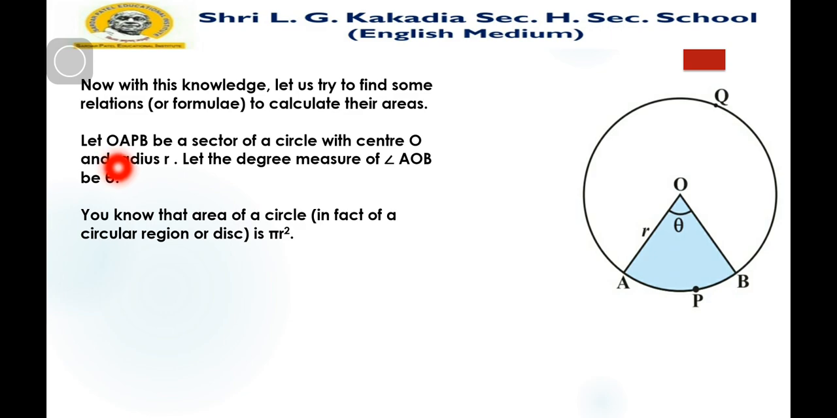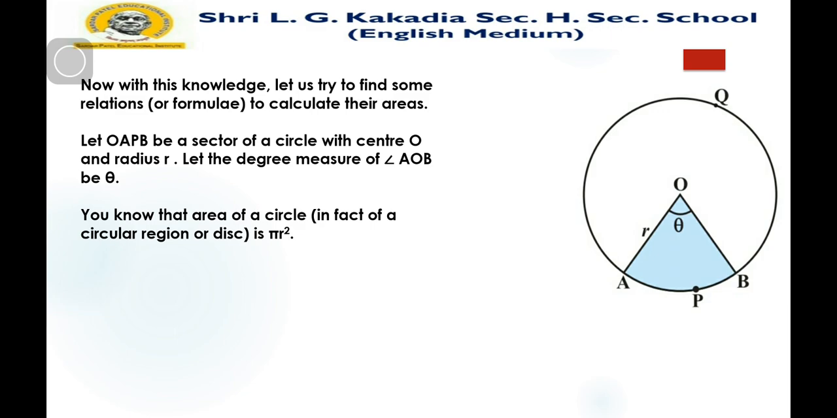Let OAPB be a sector of a circle with center O and radius R. This is the enclosed area OAPB. Let the degree measure of angle AOB be theta. We just assume this angle as theta. You know that the area of a circle, or circular region or disk, is pi r square.